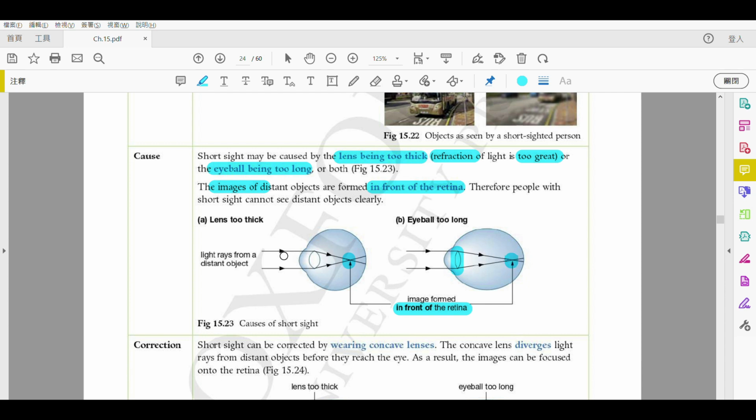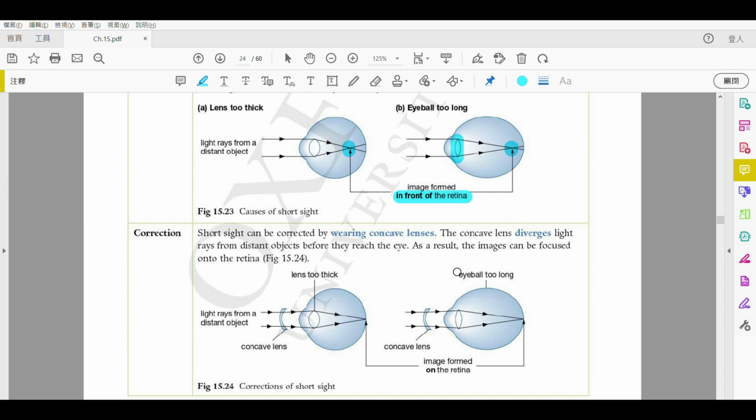So this time, I would like you to pay more attention to how do we draw these diagrams. Okay? As I said in previous video, this drawing may be tested. Okay? So how do we fix them? What is the correction? 點樣去改咗佢呢? So the correction is by wearing concave lenses.